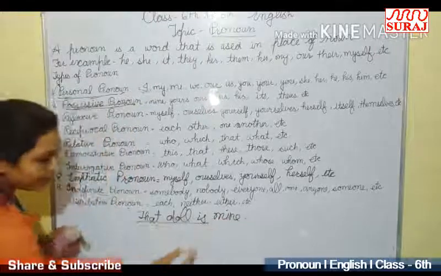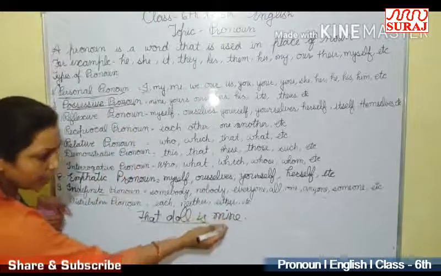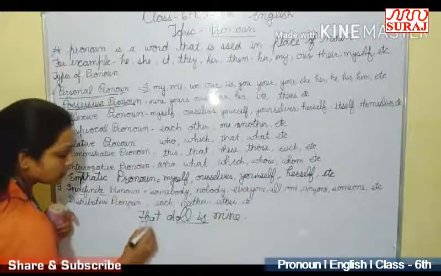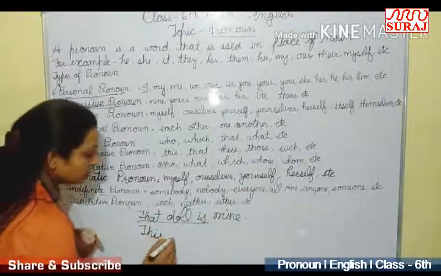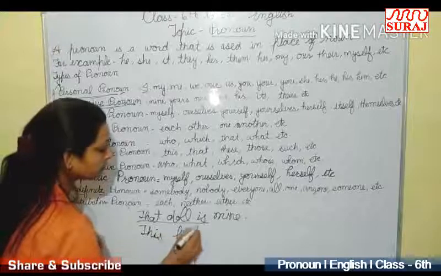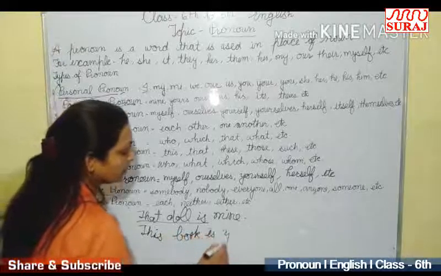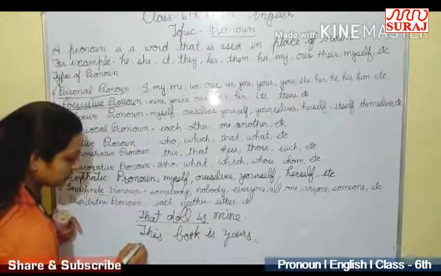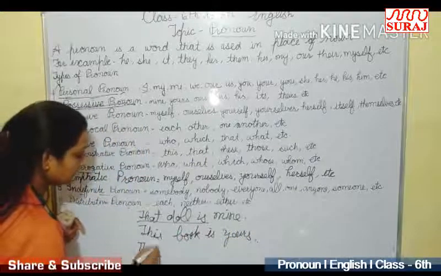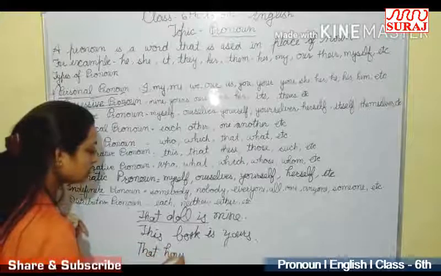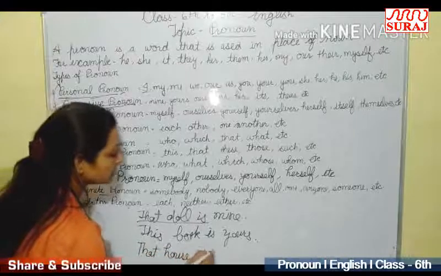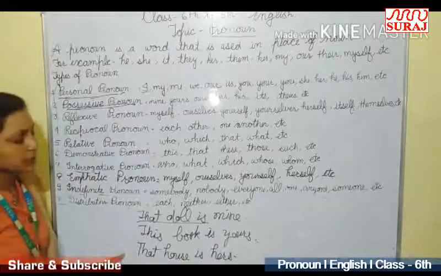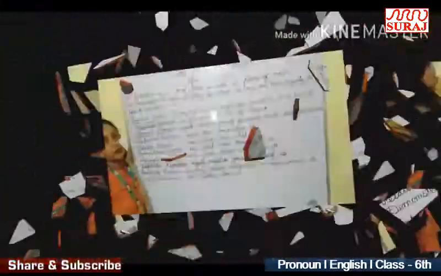It means it is showing that I have the position of that doll. This book is yours. That house is hers. These are the examples of possessive pronoun.